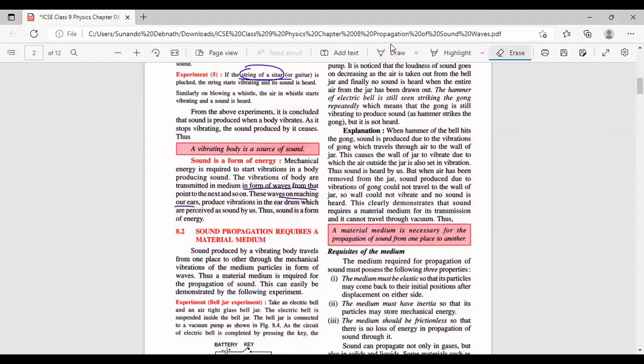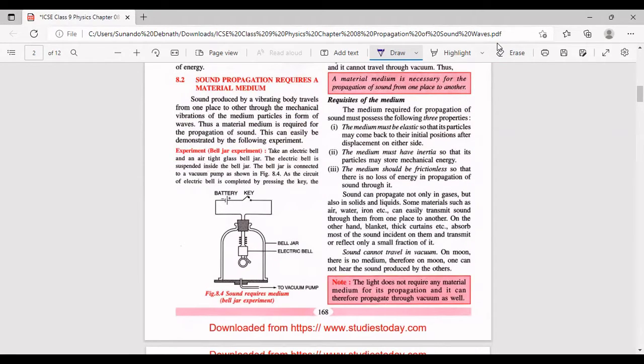It requires a medium, we all know. And to prove this, there is an experiment. So here a very easy and a basic experiment has been discussed, but this is an important experiment, but very simple experiment to show that sound requires a medium for propagation. If there is no medium, sound cannot propagate, means sound cannot travel. So what has been done, a bell jar has been taken. This is basically a glass jar which is transparent.